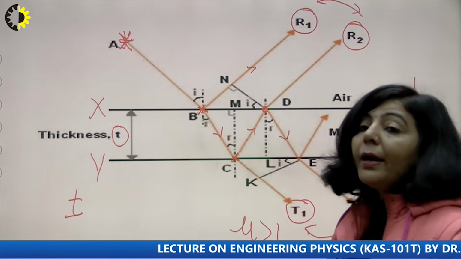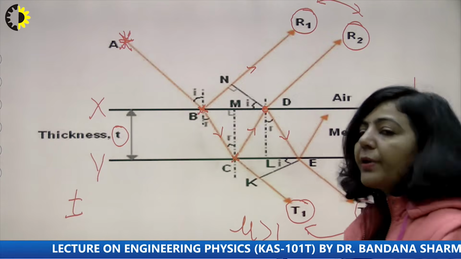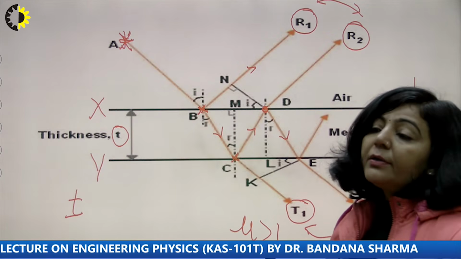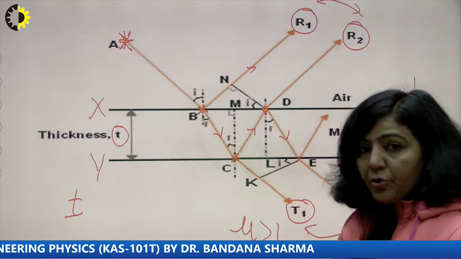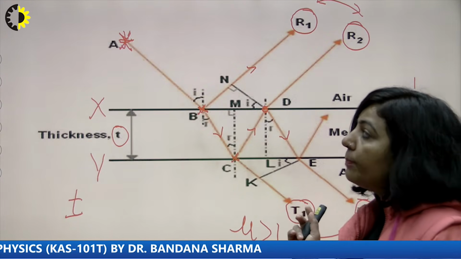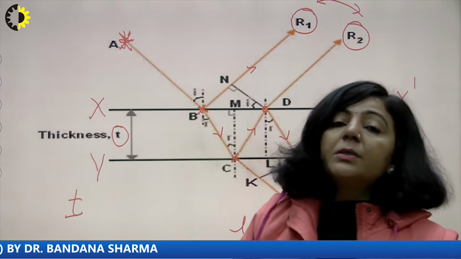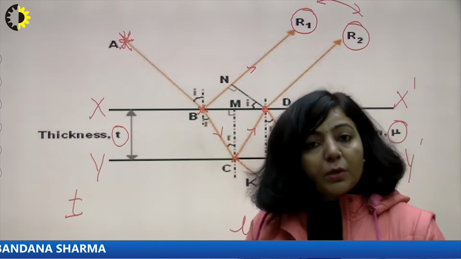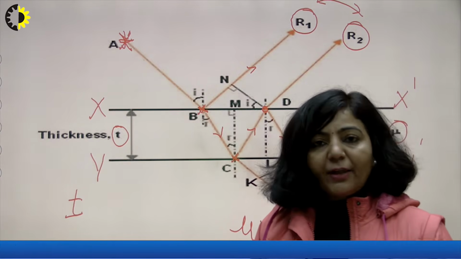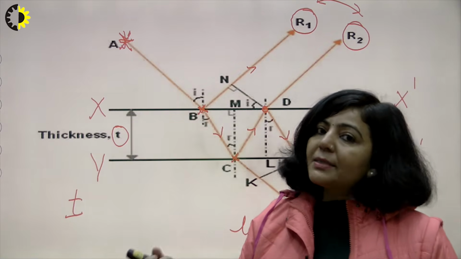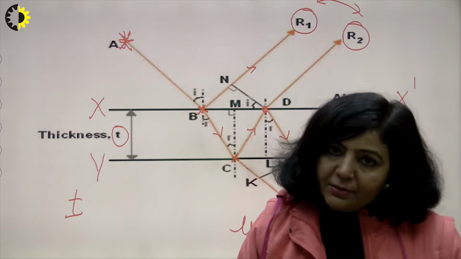So you are going to get a reflected system where the reflected rays will superimpose, and you are going to get an interference pattern where the transmitted rays are going to superimpose. But the interesting point for these two systems, the reflector or transmitter system, is that these two systems are complementary to each other. Complementary means the points where you get maximas in reflected will be the points of minimas in transmitted, and the points of minimas in reflected will be the points of maximas in transmitted.